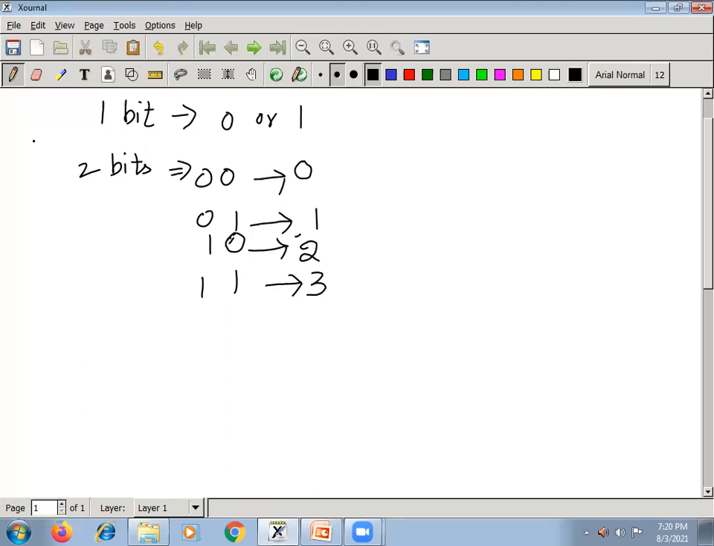So how many numbers can I store? 4 numbers. I could store 4 numbers. Now I come to 3 bits. If I have 3 bits, I just take a line here.